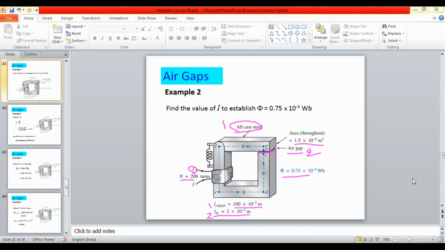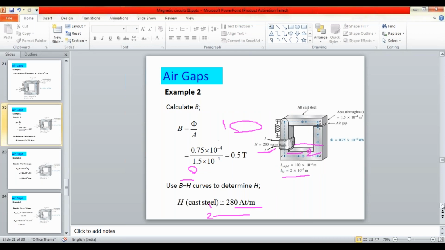Now let us try to solve this problem. The procedure is perfectly the same. The only thing is that instead of the second material, I have selected the air gap. As usual, the flux density is calculated.